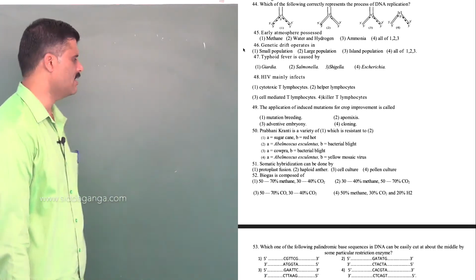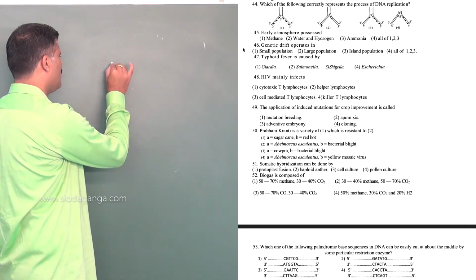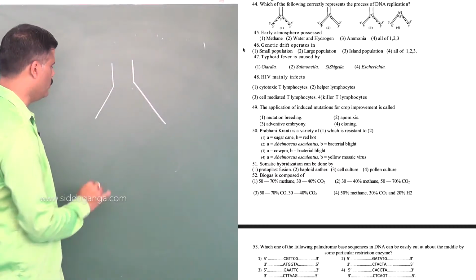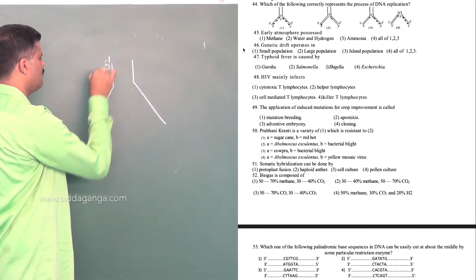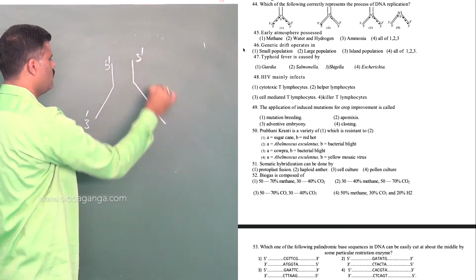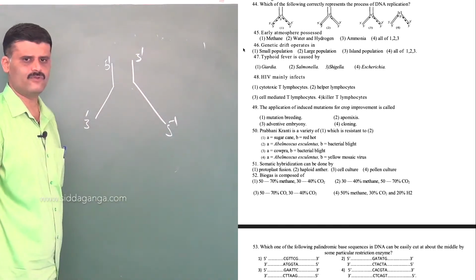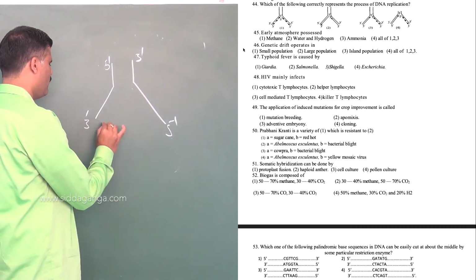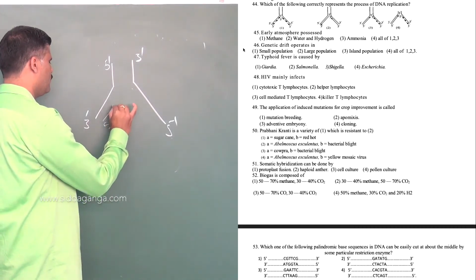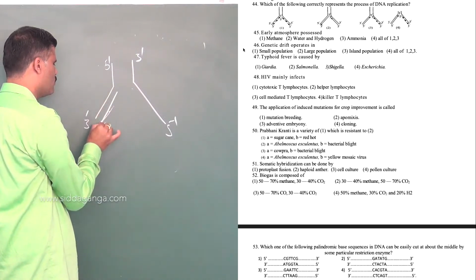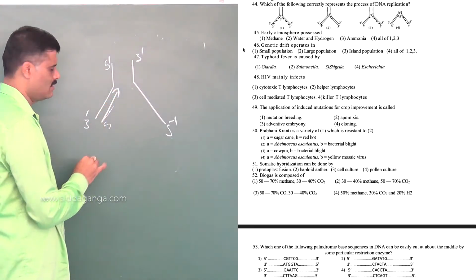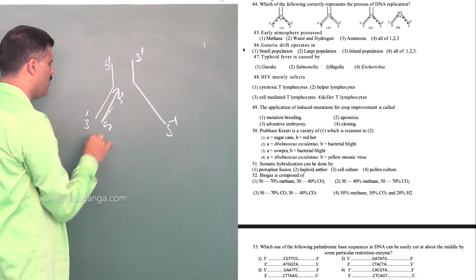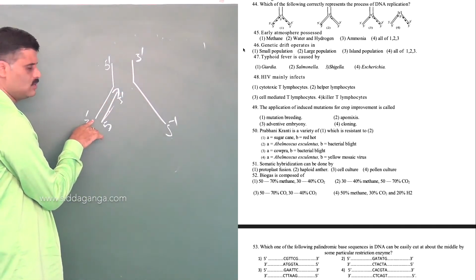So in DNA replication, what happens is the polymerization process. Polymerization means addition of new nucleotides. See, this is the template strand, 5' to 3', 3' to 5'. Addition of new nucleotides, whether it may be DNA or RNA, always occurs from 5 prime to 3 prime. Addition of new nucleotides is nothing but the process of polymerization. So polymerization occurs from 5 prime to 3 prime end on template strand showing 3 prime